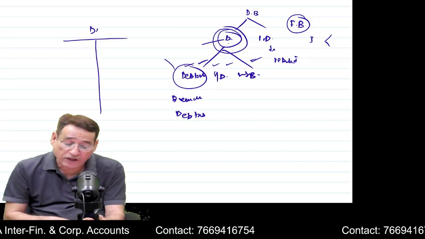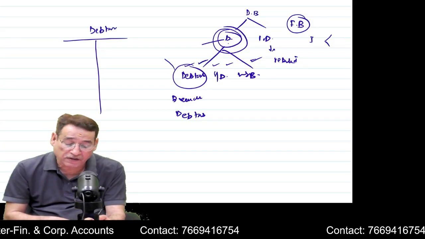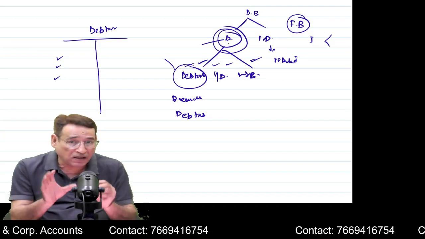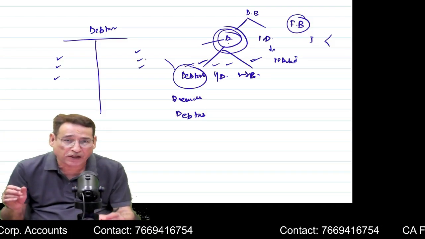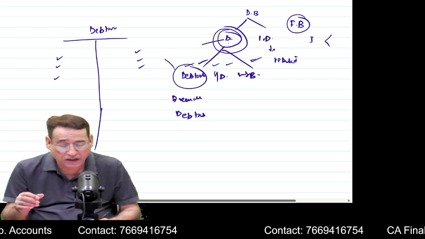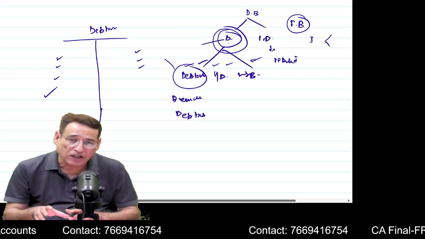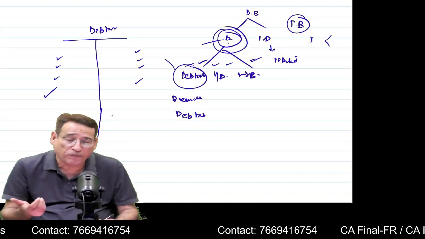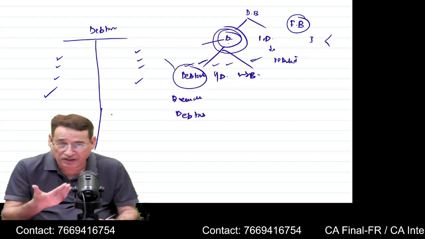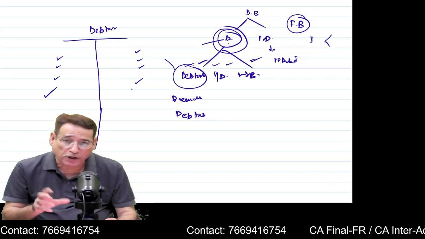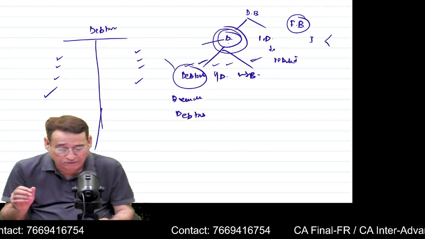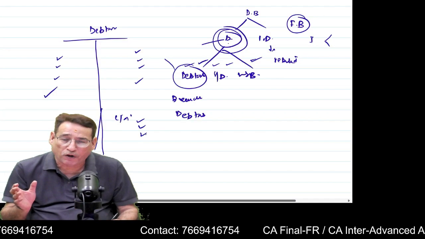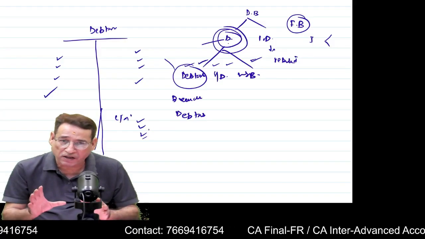Now, as far as debtors system is concerned, first of all, we start with the balances of the assets. And in case there is any balance of a liability, we put it on the liability side. Then whatever goods we send, we write on the debit side. Whatever goods we receive as a return from the branch, we put on the credit side. Obviously, there will be some closing balances at the end of the year, so closing balances of all the assets will be put over here. Is it clear to you?